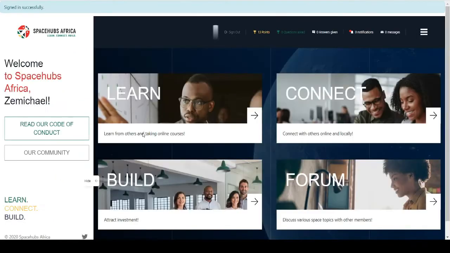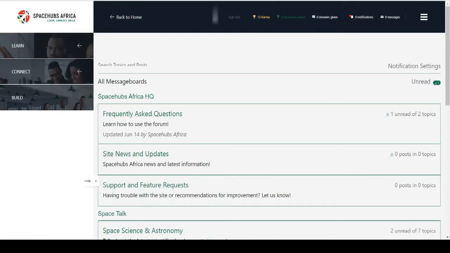Once you arrive at the main page, click the forum section. In the forum section, we have three main categories for forum posting. The first one is the headquarter category. There are three forum posting subcategories that support your experience with the platform. Here you can find the frequently asked questions about the forum and how to navigate through the platform.